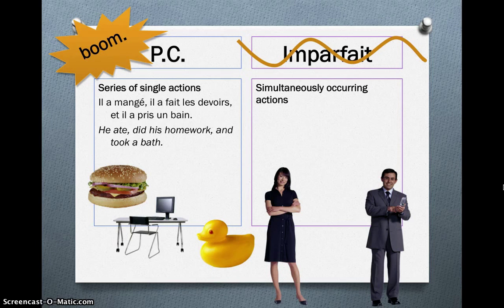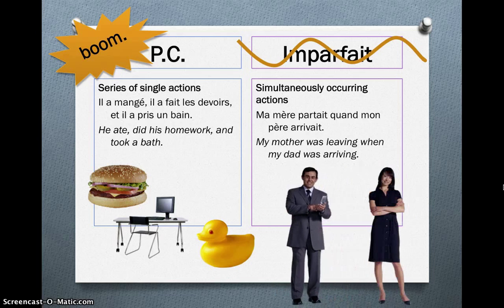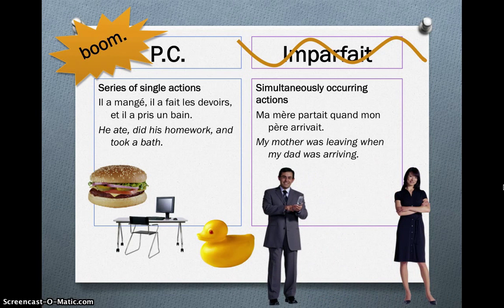Whereas for the Imparfait, we use this to describe simultaneously occurring actions, so actions that are happening at the same time. So for example, ma mère partait quand mon père arrivait. My mother was leaving when my dad was arriving. It was happening at the same time in the past, so we use the Imparfait.